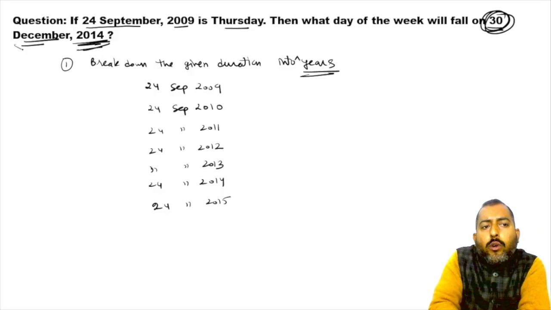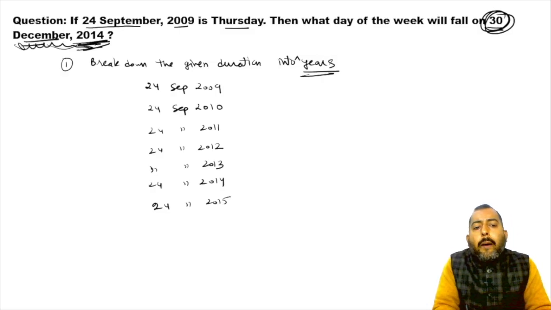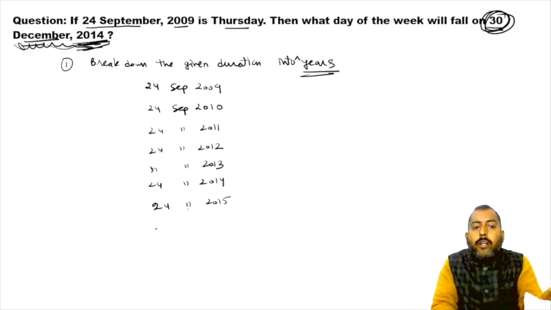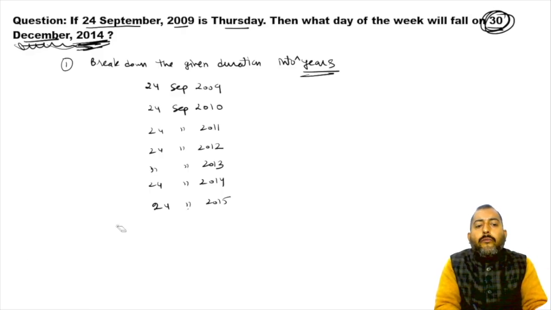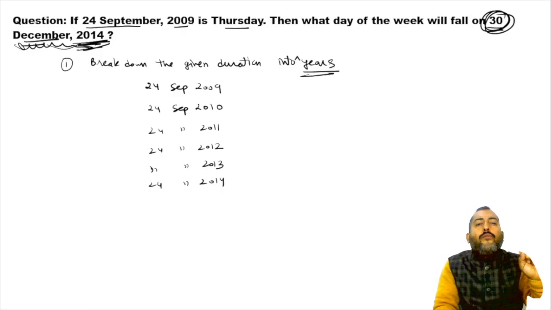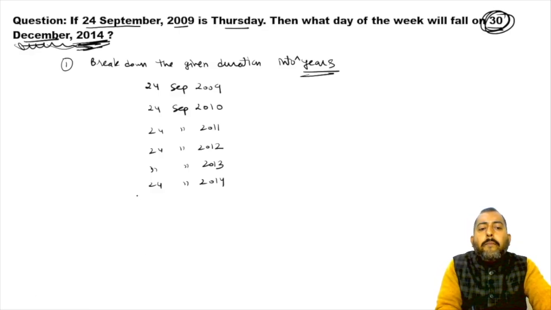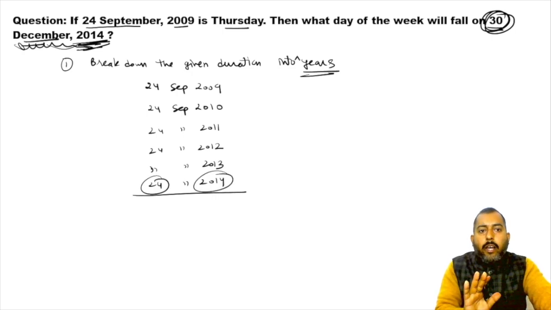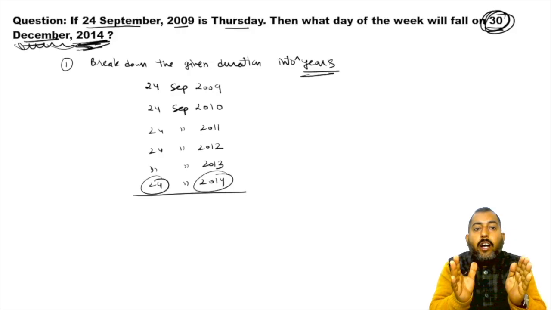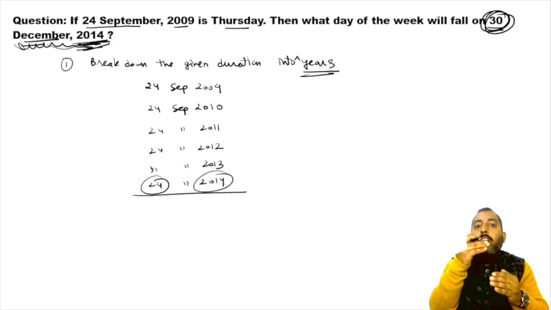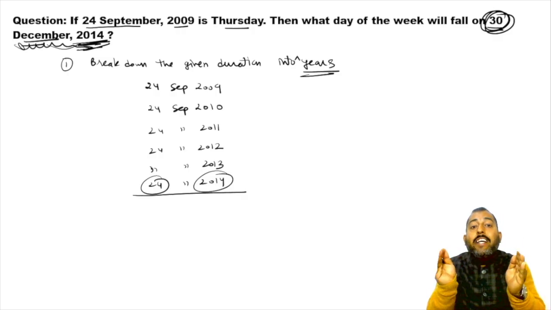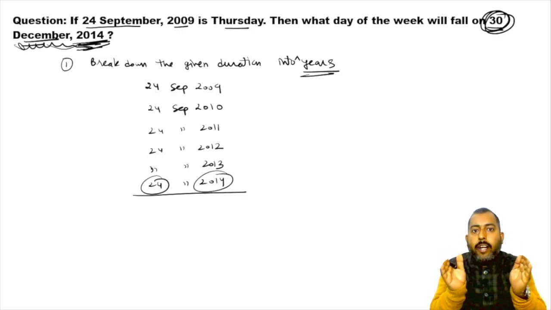I want to go till 30th December 2014, and September comes before December. So that is why we will not go till 24th September 2015. We will go till simply 24th September 2014. Okay, because we want to find out days. For solving this question, we need to know the number of odd days between these two given dates.